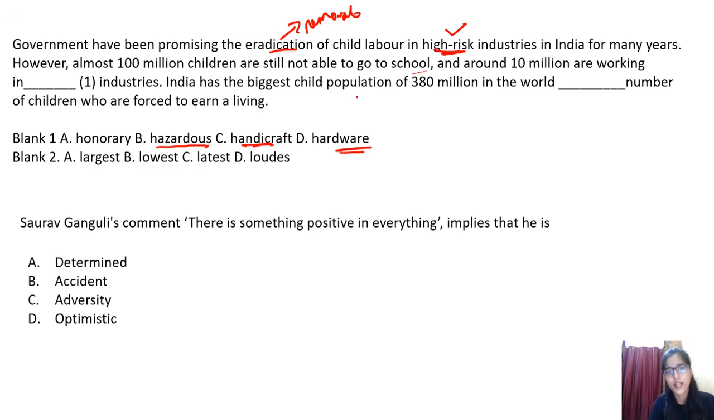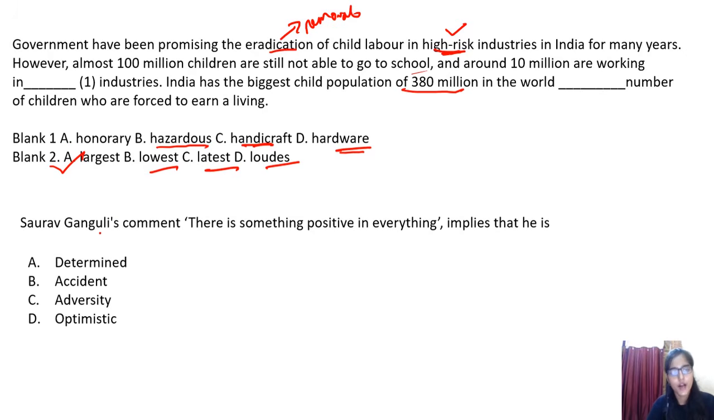Then, India has the biggest child population of 380 million in the world. Dash number of children who are forced to earn a living. So you can see this is the population that India has, 380 million in the world. Fine. Now, so we can say what? Lowest, no. Latest, no. Loudest, no. What is making sense? Largest, obviously. Yeah, so that will be the correct answer. So see, this is how, by relating things, you don't always have to be very clear with the grammar part and all. It's that easy. By relating the things also, you can reach a conclusion that perhaps that can be a correct answer.